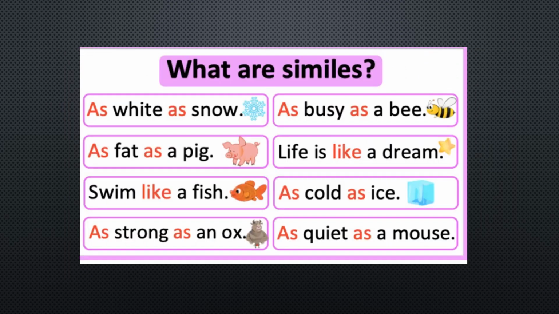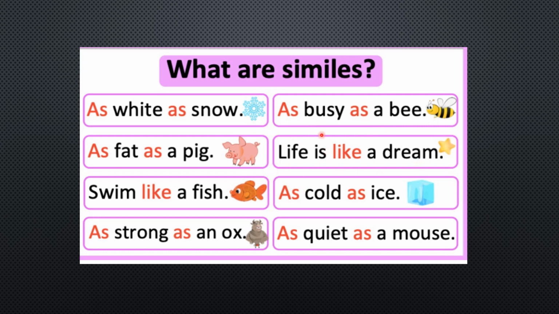Now let's talk about some more examples of similes. As white as snow. So we are comparing somebody's complexion with snow. As fat as a pig. Somebody who is very fat, we can compare him or her to a pig. Swim like a fish. If somebody swims very well, we can compare his or her swimming with a fish. Now, as strong as an ox, as busy as a bee, life is like a dream.